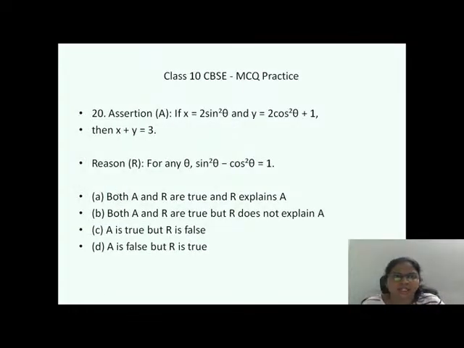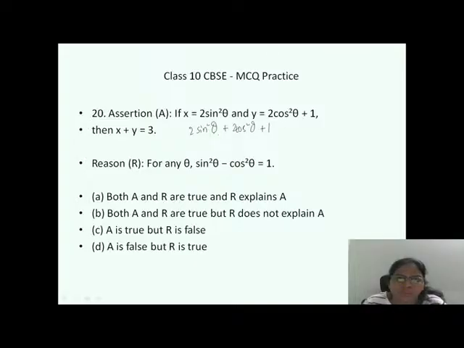Done. Next. Here they have given the assertion: if x is equal to 2 sine square theta and y is equal to 2 cos square theta plus 1, then x plus y is equal to 3. First of all, you have to find x plus y. X plus y means 2 sine square theta plus 2 cos square theta plus 1.